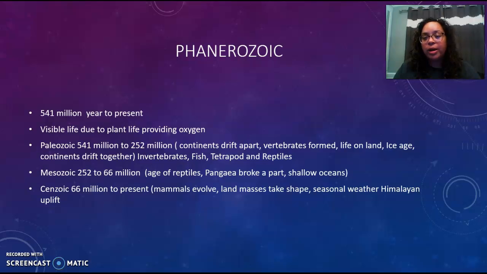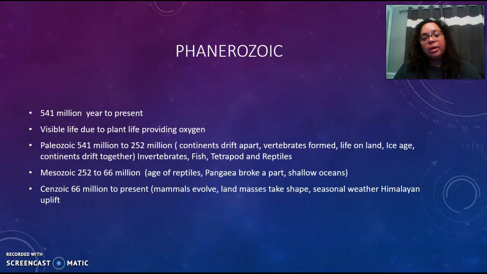Vertebrate and invertebrate animals were forming. This is your fish, your tetrapods, and your reptiles. Life on land was forming, and the ice age was beginning to take place. Also during this time, the continents started to drift together.